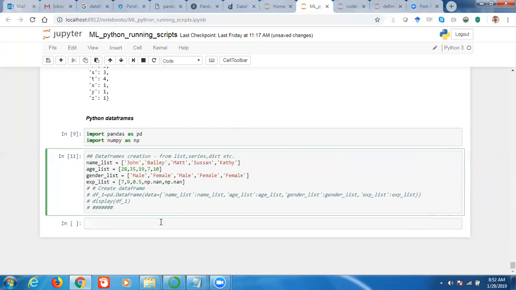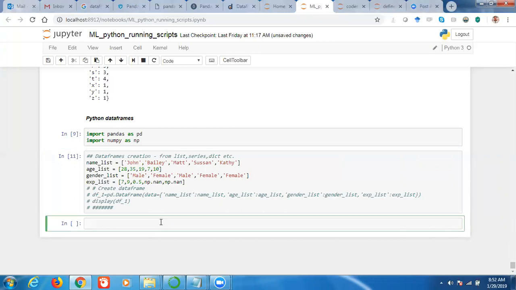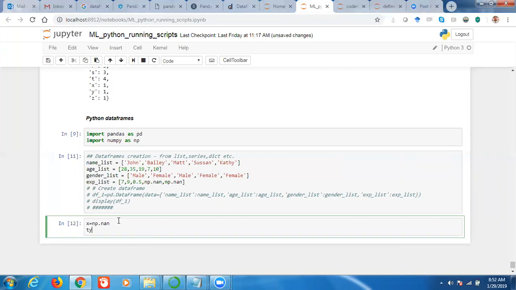So None is there in NumPy, and it is represented like that. It is nothing but a data type. You can see that I have defined X as None, right? So you see the type.